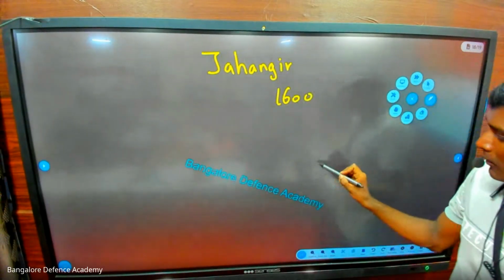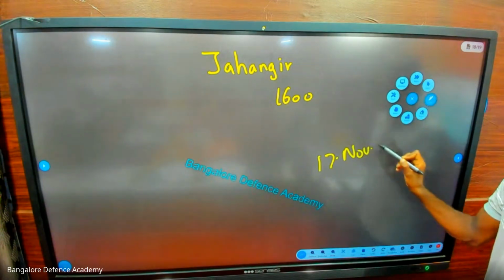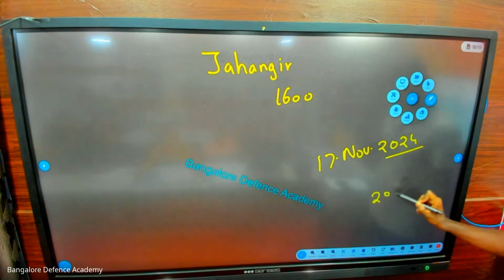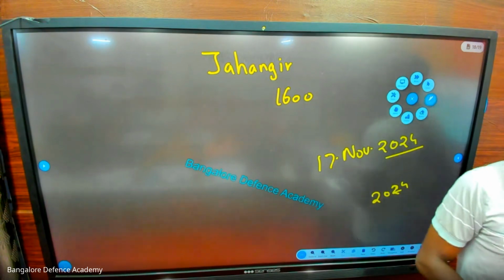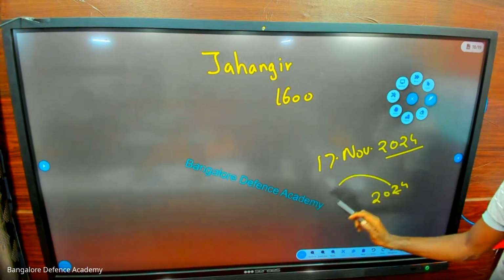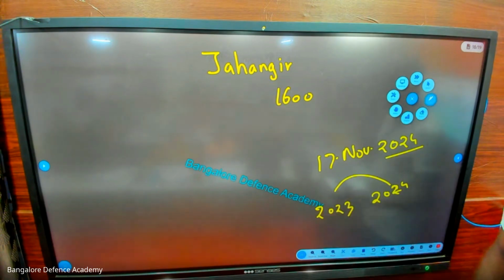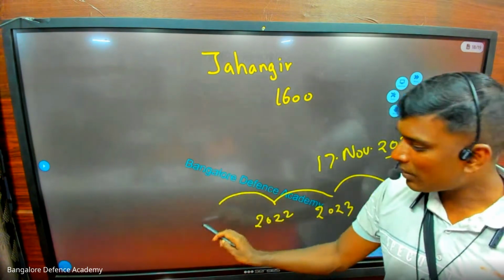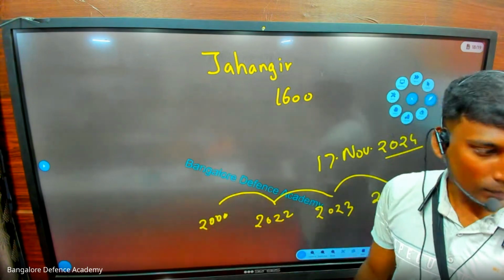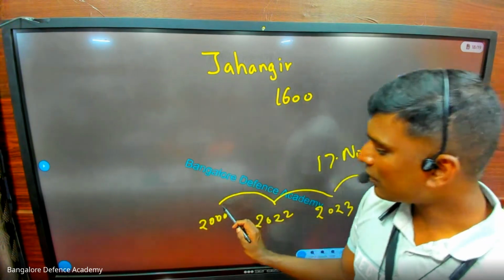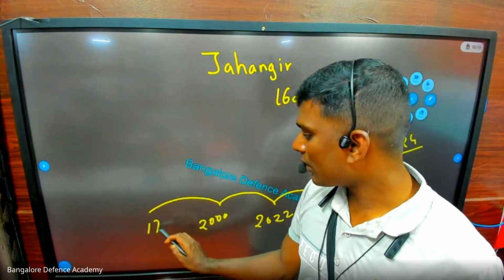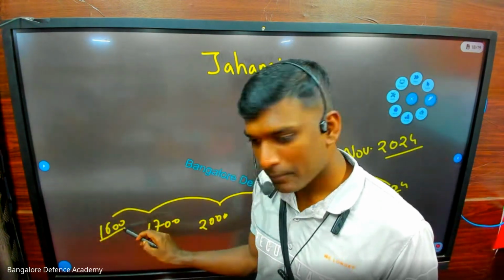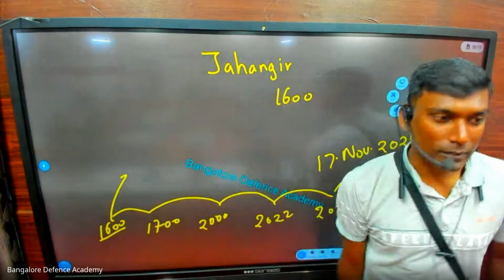See, today what is the date? 17 November. Now, if I take 2024, eyes on the screen here. If I go back, 2023. So can I say that once upon a time there will be 2000? There will be 2000. Okay. So can I say there will be once upon a time 1700? If I go a little back, can I say there is 1600? During this time, Jahangir was there in India.